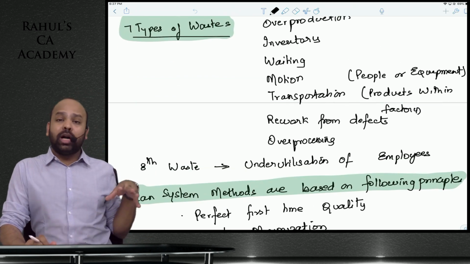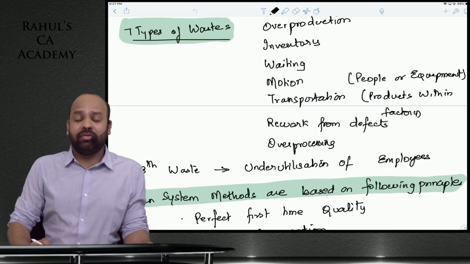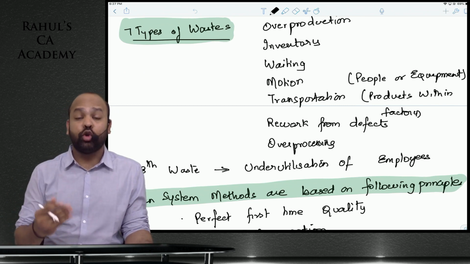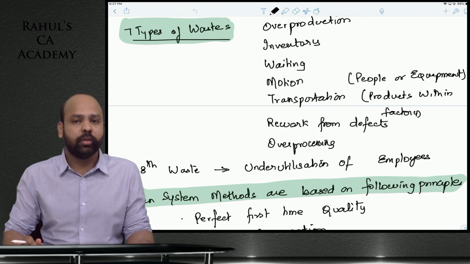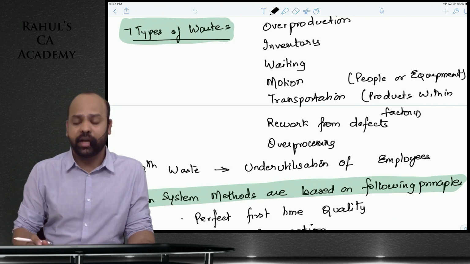If you are not manufacturing perfect quality products right the first time, because of which you will have to rework on the defective units manufactured, even that is a waste being generated in the process.